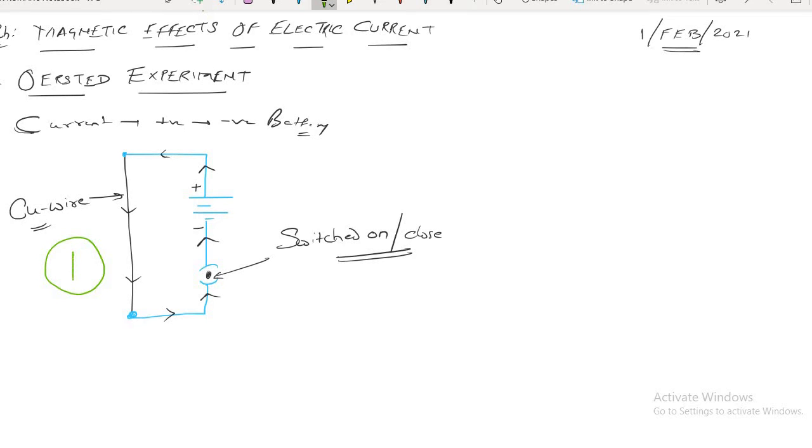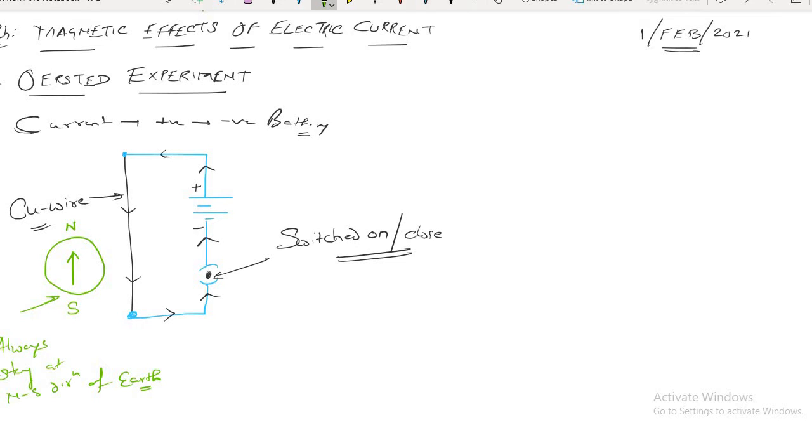We know that a magnetic compass always stays along the north and south direction of Earth. Yes or no? This you should know.